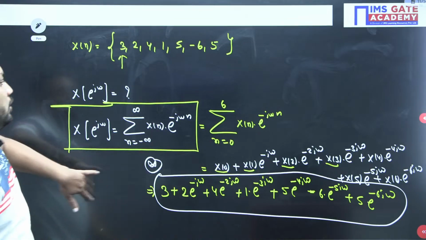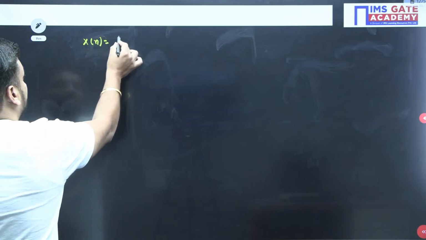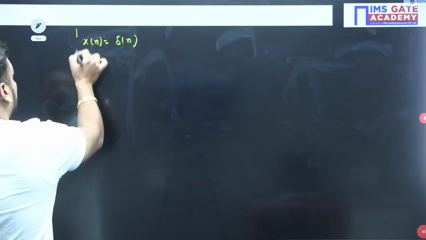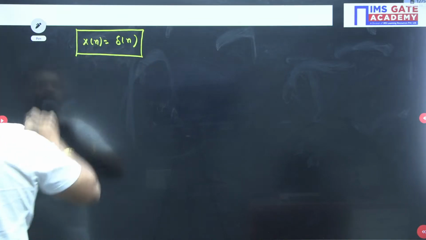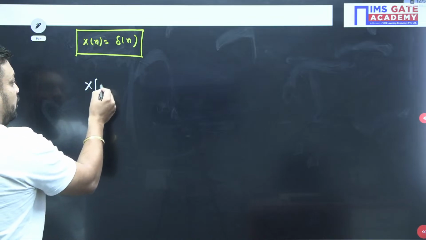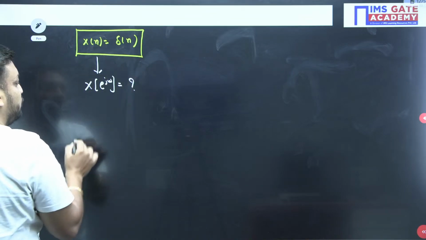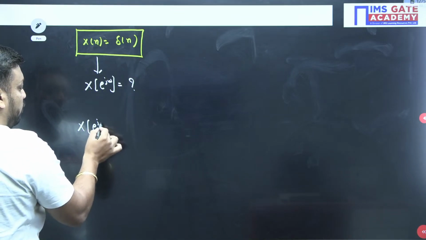Yes, chali. So now students, if I am writing this, find out the Fourier transform of x of n equal to del n. Tell me guys, how to find the Fourier transform of this? Simply apply the formula. You are looking for X of e to the power j omega, and this is x of n. So what is the formula, guys?